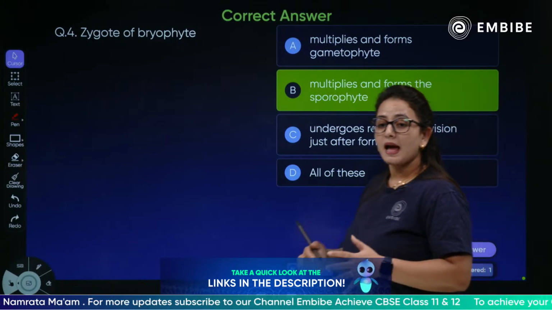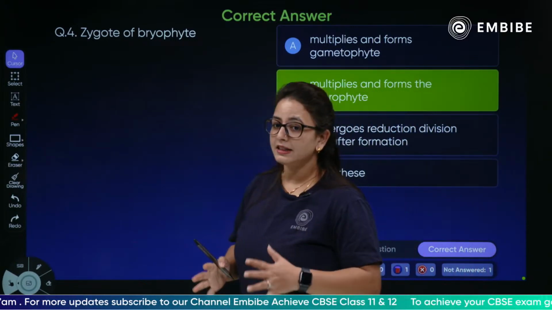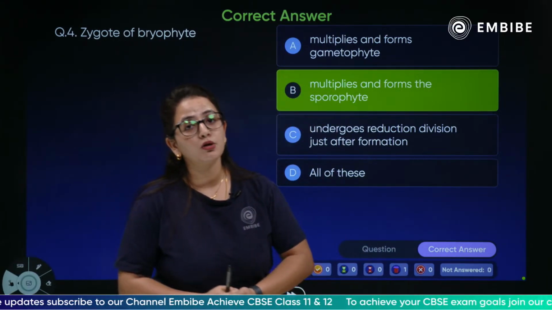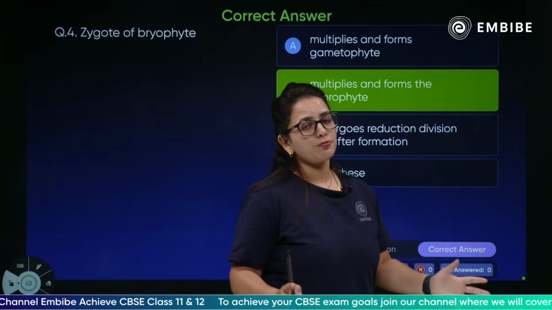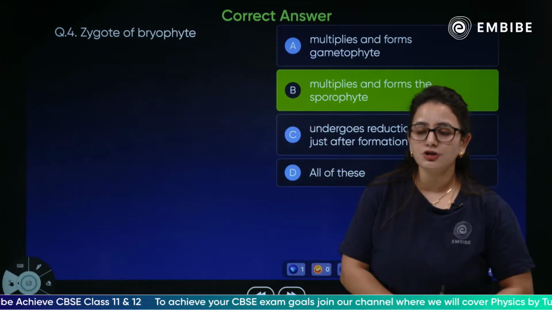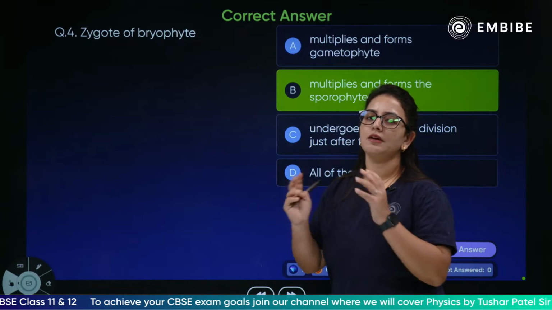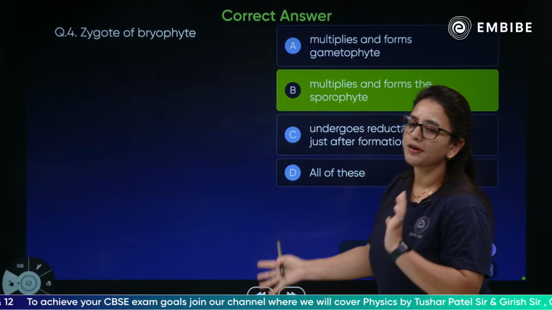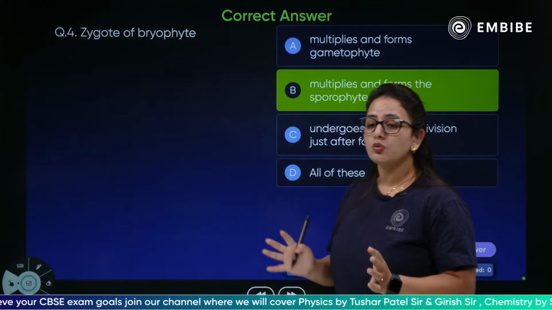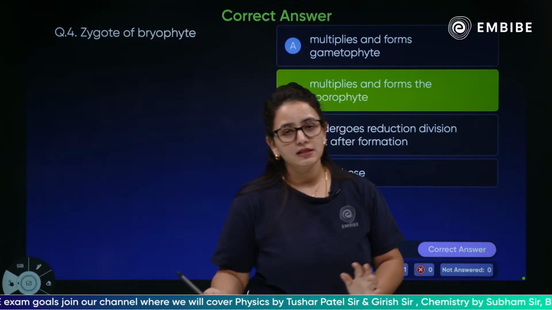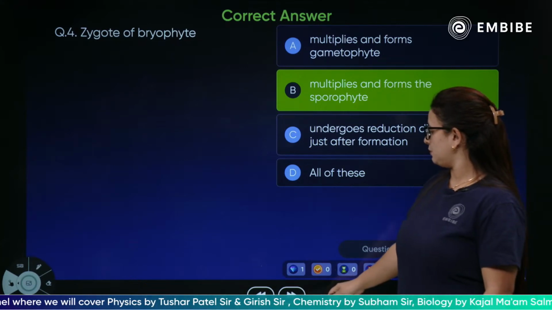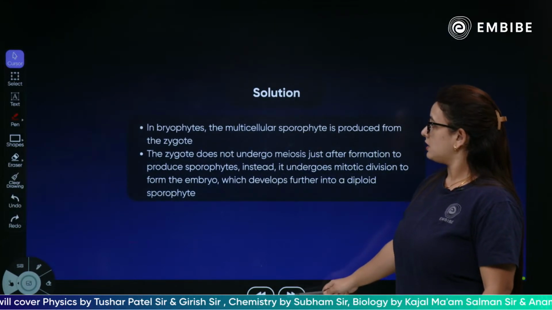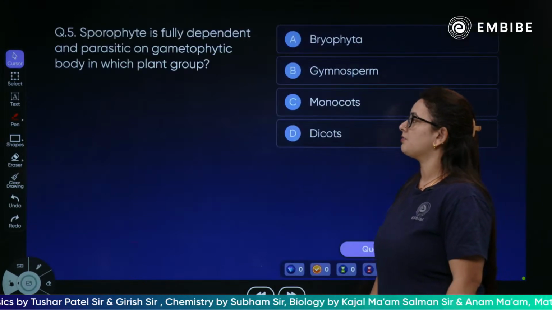Yes, it multiplies and forms the sporophyte, and a dominating gametophyte will be present with the sporophyte. After the zygote formation, it will lead to the development of the sporophyte. The sporophyte will have a root, stem, leaf like structure called foot, seta, and of course the capsule. Absolutely right, the sporophyte formation will take place.